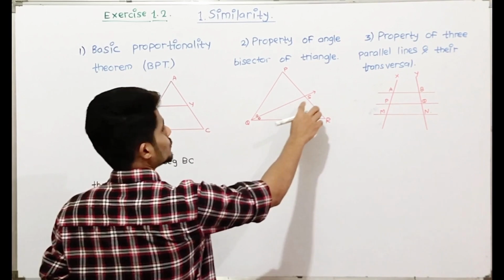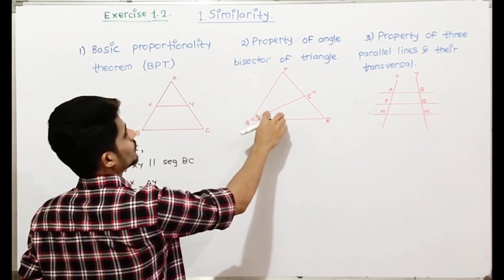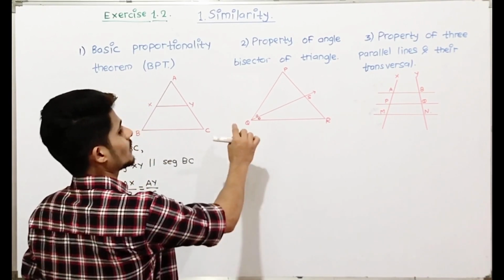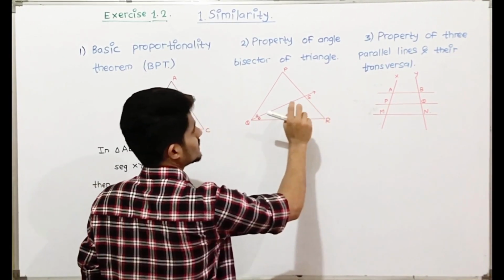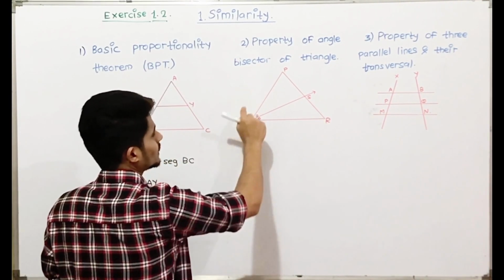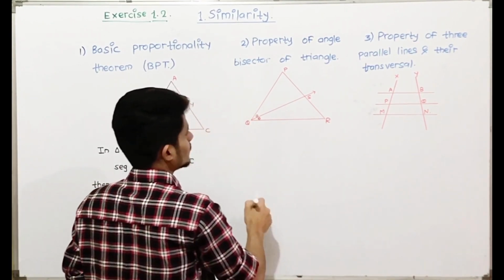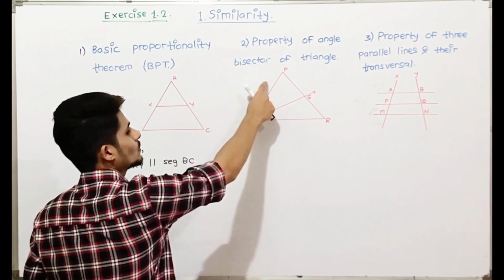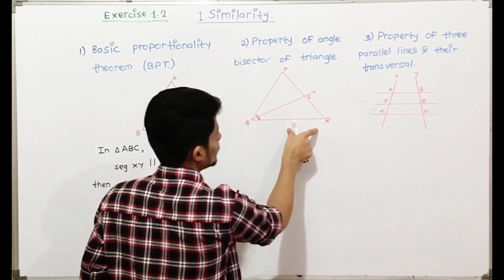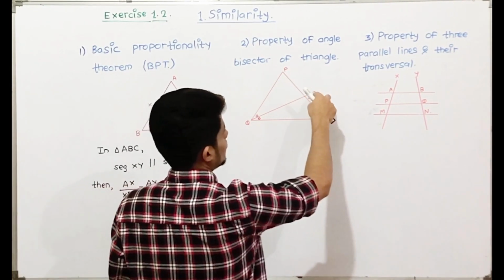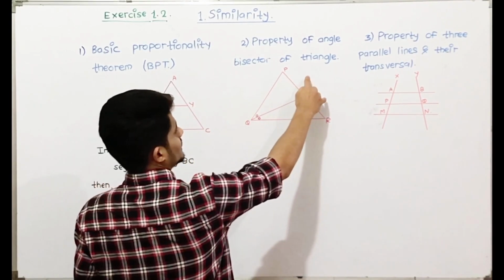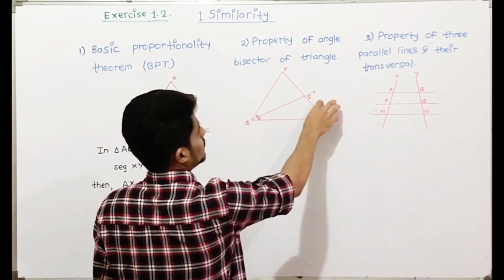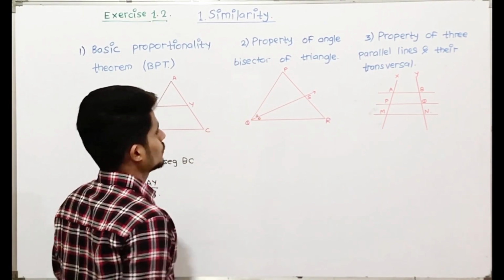So in the angle bisector theorem, if ray QS is a bisector of angle PQR, then the ratios will be equal, that is PQ upon QR will be equal to PS upon SR. The side at which the bisector intersects, the ratio will be equal to the remaining two sides.